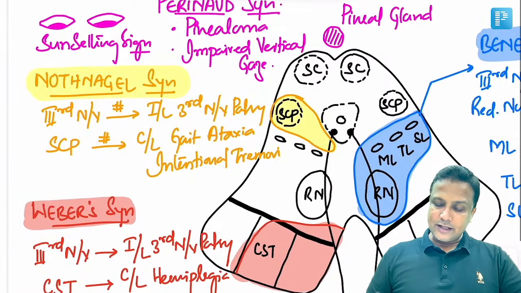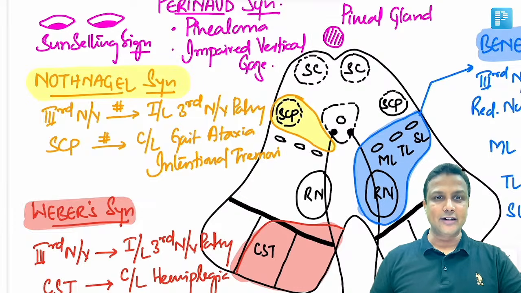Now, if superior cerebellar peduncle is involved along with the third nerve, then this syndrome here will be the Nothnagel syndrome. Nothnagel syndrome. Again, third nerve is involved.